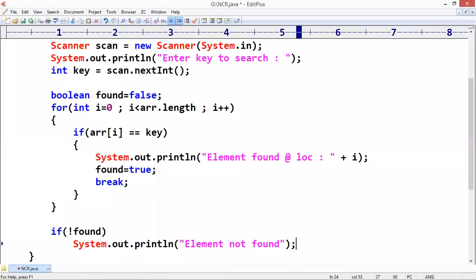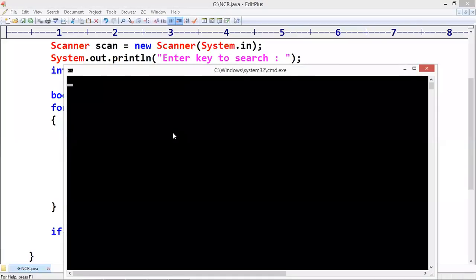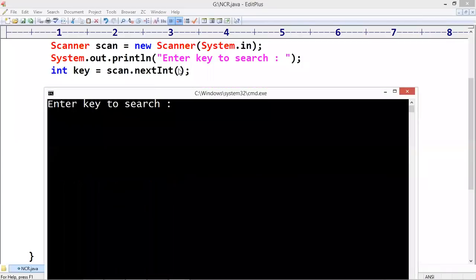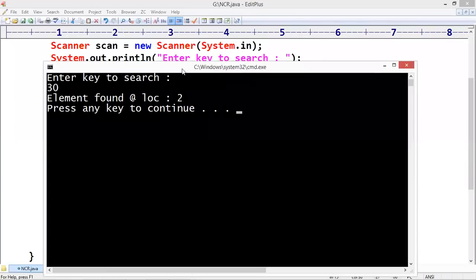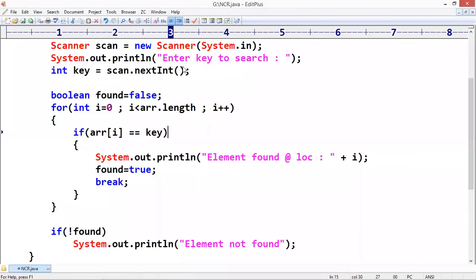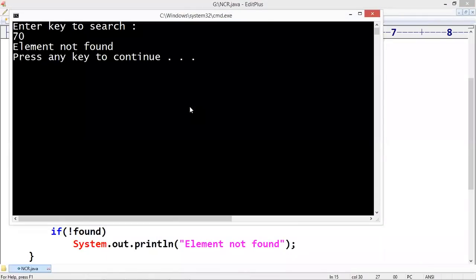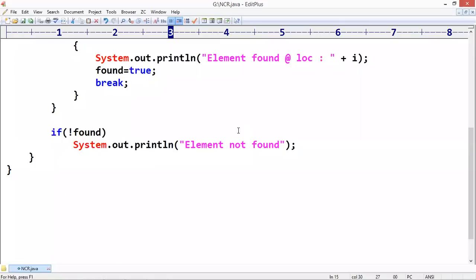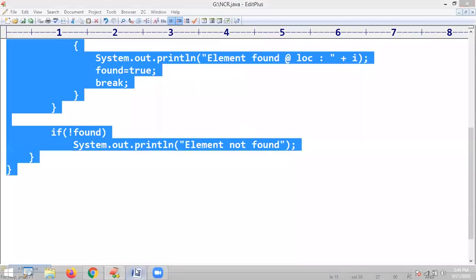Okay, so when we execute this code, enter the key to search. See here, the elements are already there. I'm looking for 30, element found at location 2. Suppose I'm looking for 70, which is not present, element not found. Clearly you will get the message.